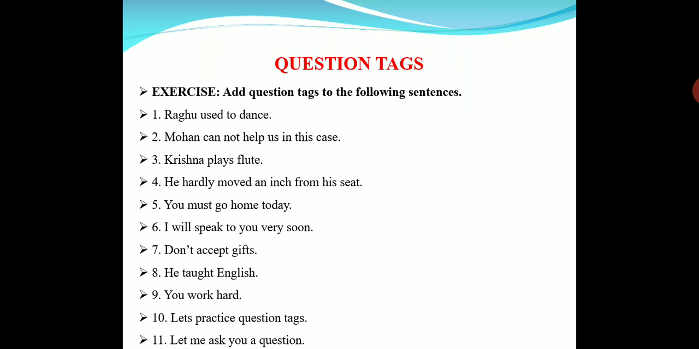Mohan cannot help us in this case. What is the helping verb here? Cannot. So what do we have to start the tag with? Can. Instead of Mohan, what should I write? He. Mohan cannot help us in this case, can he? Krishna plays flute. It is in the simple present, so we have to start the tag with does. Instead of Krishna, we have to write he, and we have to add not also. Krishna plays flute, doesn't he?